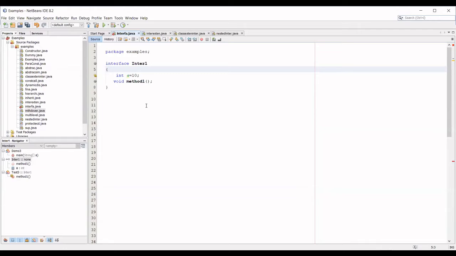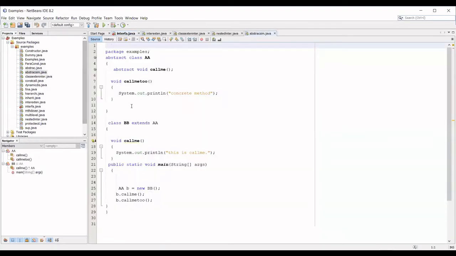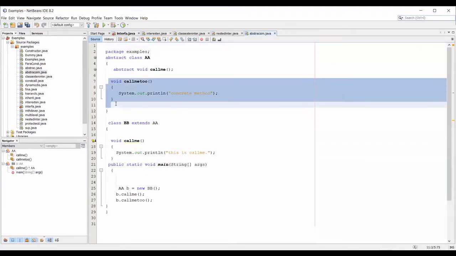So what is possible inside an abstract class? I have a concrete method also. Yes, ma'am. A concrete method is one that can have a definition also inside the abstract class. You remember, right? Yes, ma'am. So can you see this is your abstract class? Inside the abstract class, one is the abstract method, where only the declaration is there. Another one is the concrete method, where you can have the definition of the method also.